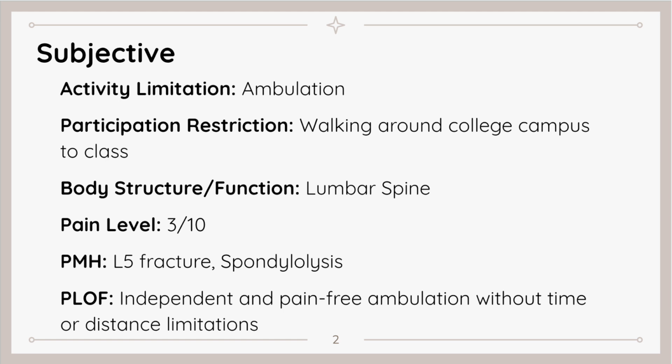Past medical history: the patient has had an L5 fracture and currently has a diagnosis of spondylolysis. Prior level of function: the patient was independent and was able to have pain-free ambulation without any time or distance limitations. And the following video shows the patient's gait pattern and the numerous deviations associated with it.